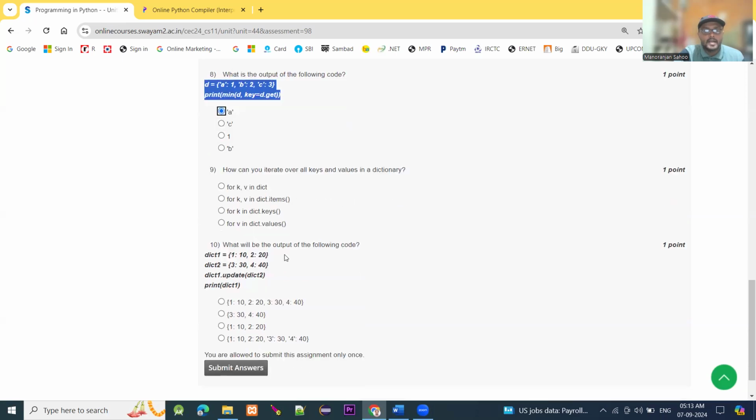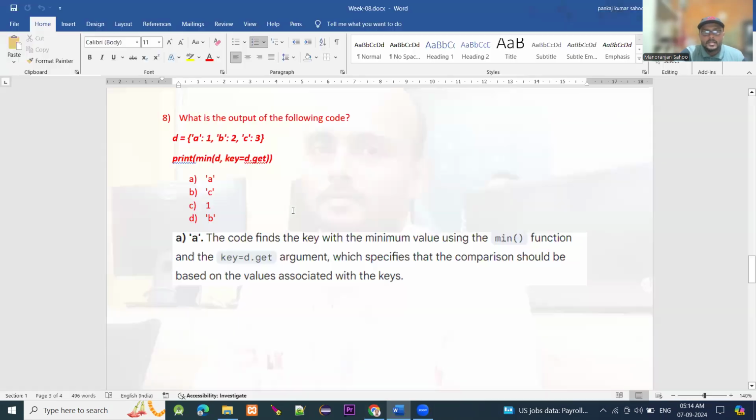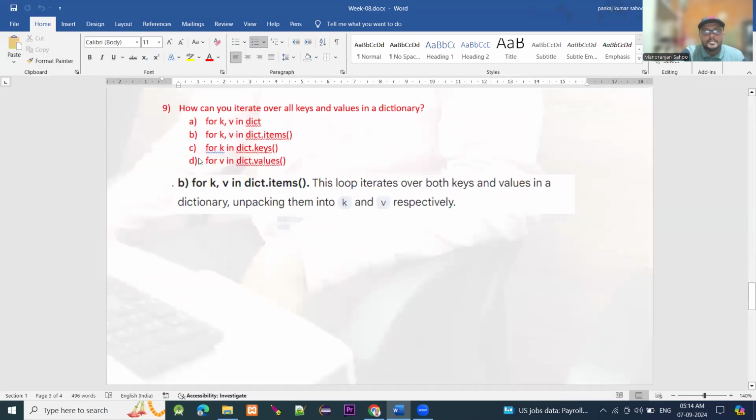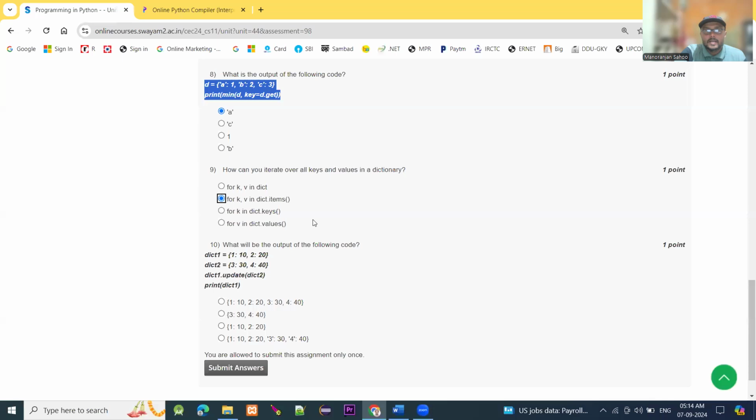Moving to question number 9. How can you iterate over all keys and values in a dictionary? This is for k, v in dictionary.items(). See, for k, v in dictionary.items(), this loop iterates over both keys and values in a dictionary, unpacking them into k and v respectively. So 9, B is the right answer.